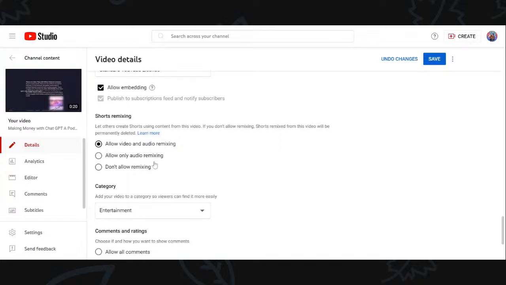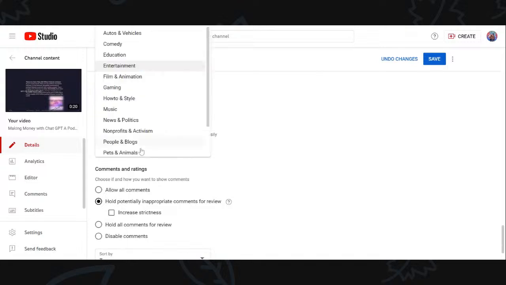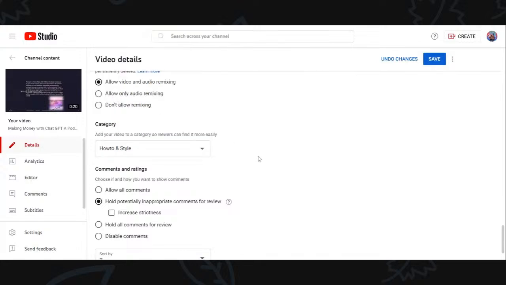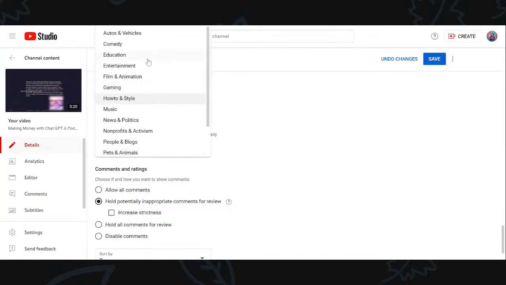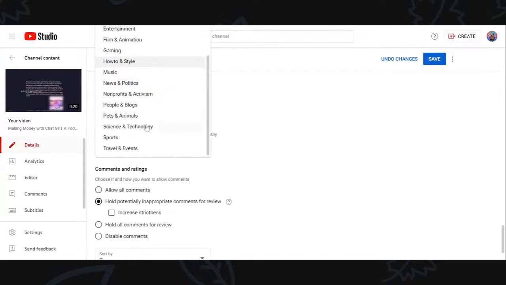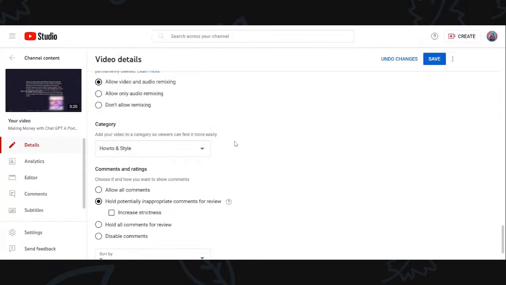And then for category, I want to change this because I could say it's education, but I feel like it's more how to and style. So I'm going to select how to, because I'm teaching you how to use ChatGPT. And then maybe some of them I'll put in as education, but none of these other ones really flow with what I'm doing.